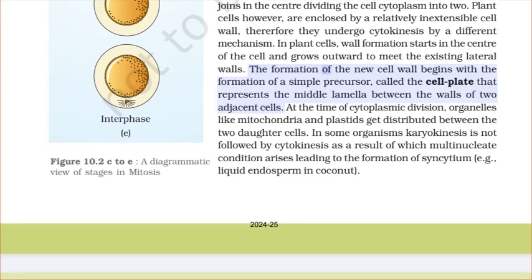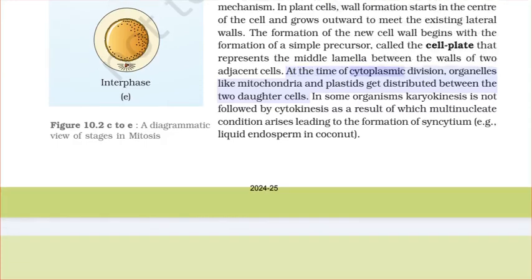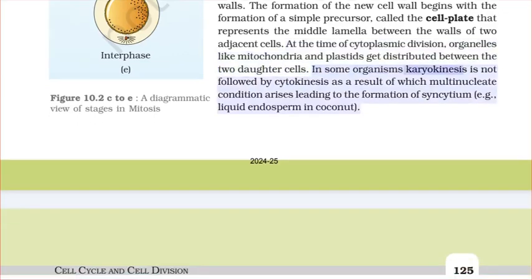The formation of the new cell wall begins with the formation of a simple precursor called the cell plate that represents the middle lamella between the walls of two adjacent cells. At the time of cytoplasmic division, organelles like mitochondria and plastids get distributed between the two daughter cells. In some organisms, karyokinesis is not followed by cytokinesis, as a result of which a multinucleate condition arises, leading to the formation of syncytium, e.g., liquid endosperm in coconut.